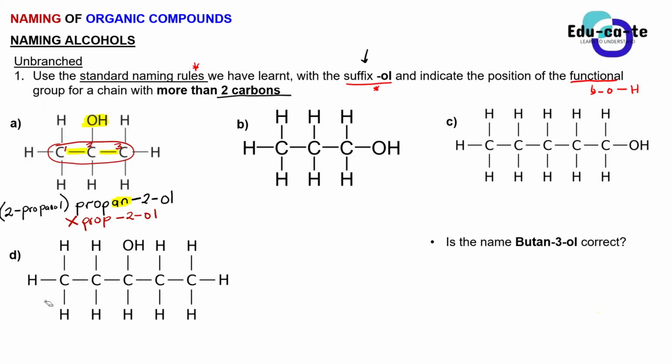Yes, Sam? Yes, sir. So, sir, in other words, in the OH, we don't show the bond line between O and H. Well, you can show it or you cannot show it. It doesn't matter. But we already know the bond exists. So you can show that we've got a carbon bonded to an oxygen and an oxygen bonded to a hydrogen.